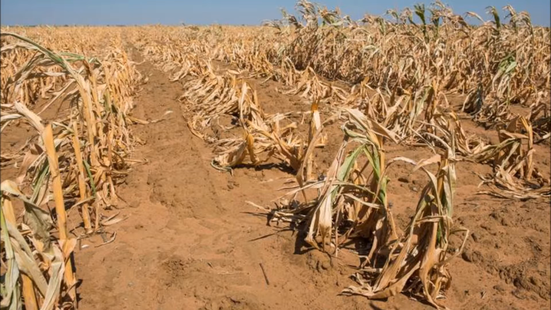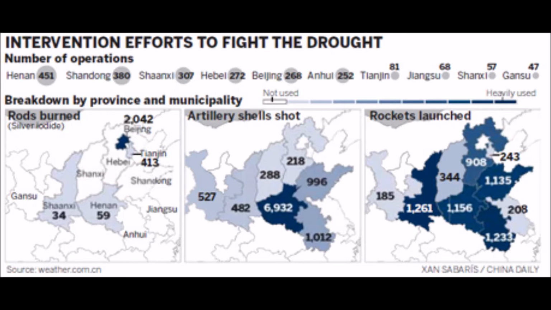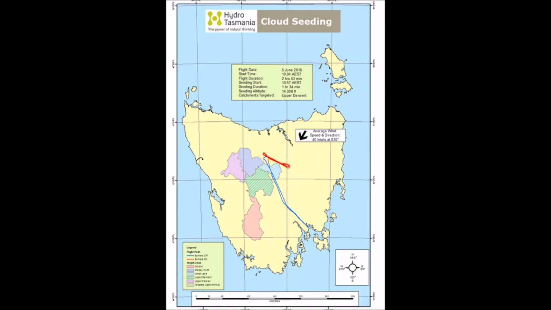Since cloud seeding is a method to regulate the atmosphere's water vapor, cloud seeding could also help to ensure crops will not be damaged due to hail or wind from severe storms. In 2009, China claimed to have used silver iodide to help induce a snowstorm, one of the biggest in recent memory. Cloud seeding has also seen long-term sustained success in Australia, specifically in Tasmania. Cloud seeding projects performed by the Commonwealth Scientific and Industrial Research Organization in Western and Central Tasmania have seen precipitation increases as high as 30%.